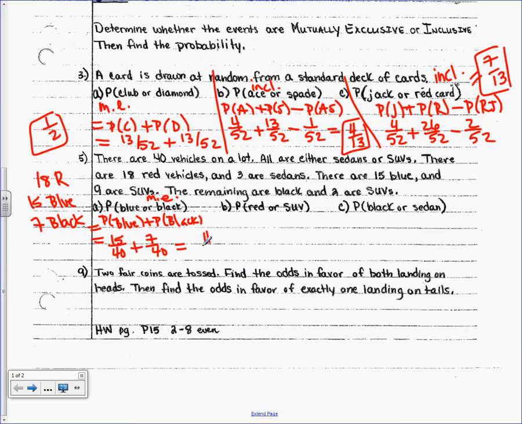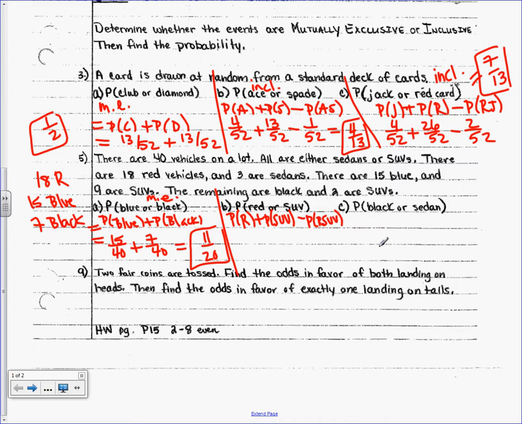11 over 20. Anybody not getting that and need some help? Are you sure? Okay. Probability of a red or an SUV. Is that inclusive or exclusive? Inclusive. You can have a red SUV, right? So I'm going to take the probability of a red car, add the probability of an SUV, and subtract out the probability of a red SUV, if that makes sense.